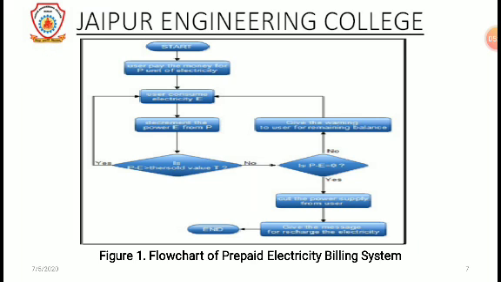This is the flow chart of prepaid electricity billing. In this, the user pays money for P units of electricity. From the flow chart we can see that a warning message for the next recharging of electricity is sent to the customer after the balance of the customer decreases beyond the threshold amount of power.